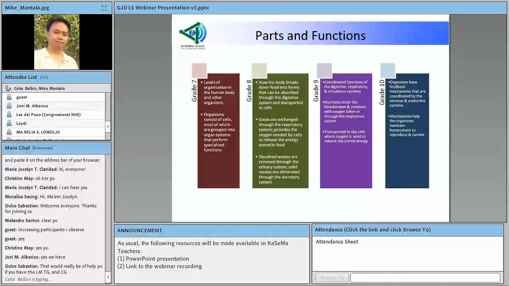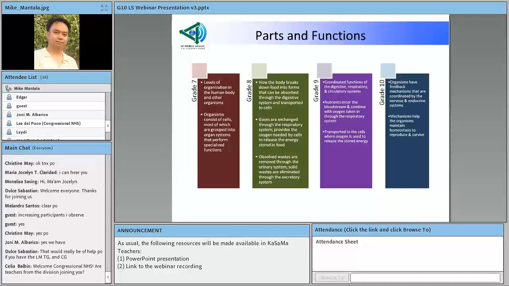So for the respiratory system, there's a mention of how gases are exchanged, like oxygen being taken in and carbon dioxide being excreted out. And for the excretory system, there's also a mention of how dissolved wastes are removed through the different organs that make up the urinary system, and how solid wastes are eliminated through certain other organs of the excretory system.